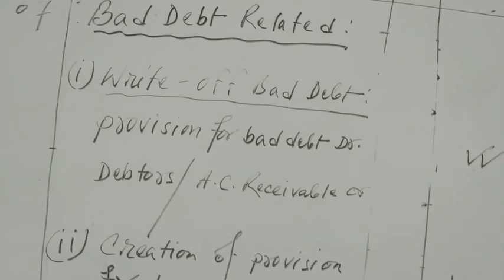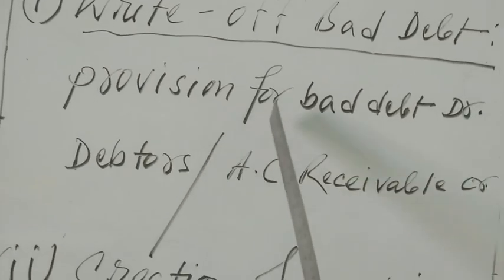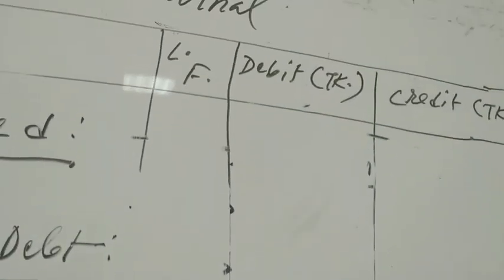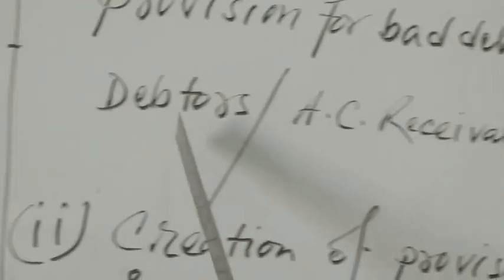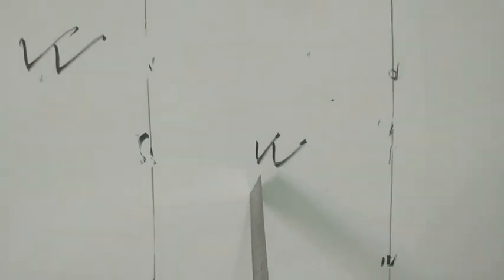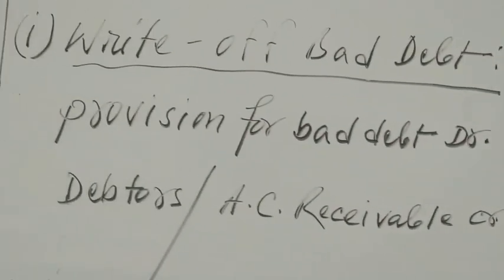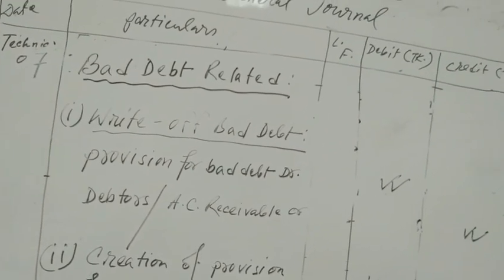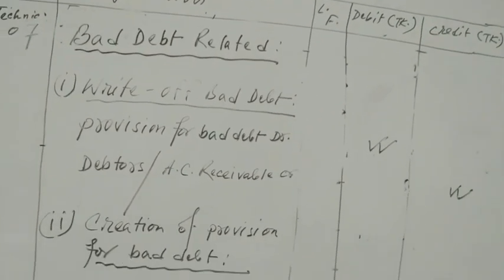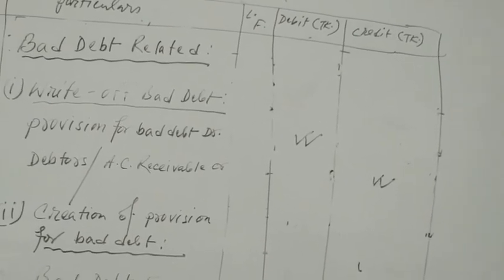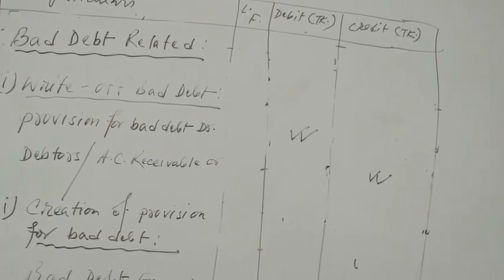In that case, the journal will be provision for bad debt account debit. The amount will come in the debit column. And then debtors or account receivable account credit, the amount will come in the credit column. Same amount. Understand? So for write-off bad debt, or bad debt written off, or bad debt, the journal will be provision for bad debt account debit, debtors or account receivable account credit.